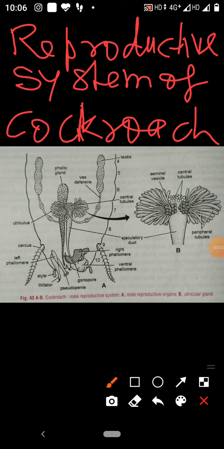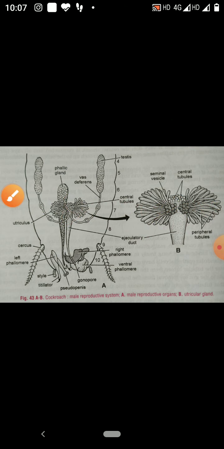I am going to explain the reproductive system of the cockroach. The organ system of the body which takes part in the production of young ones of their own kind is called the reproductive system. In the cockroach, sexes are separate.